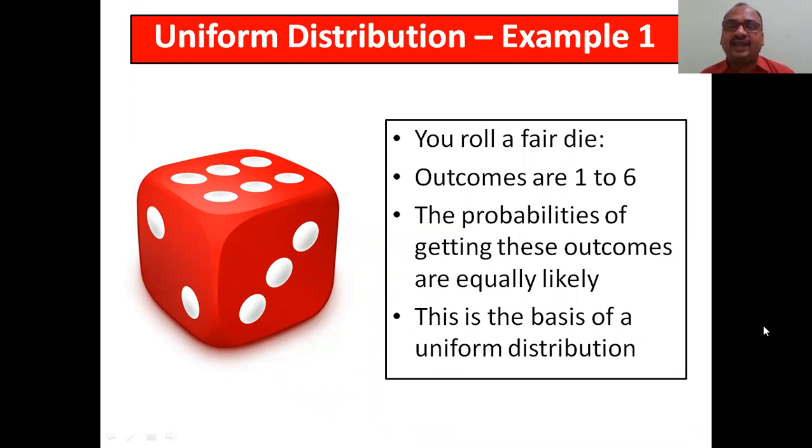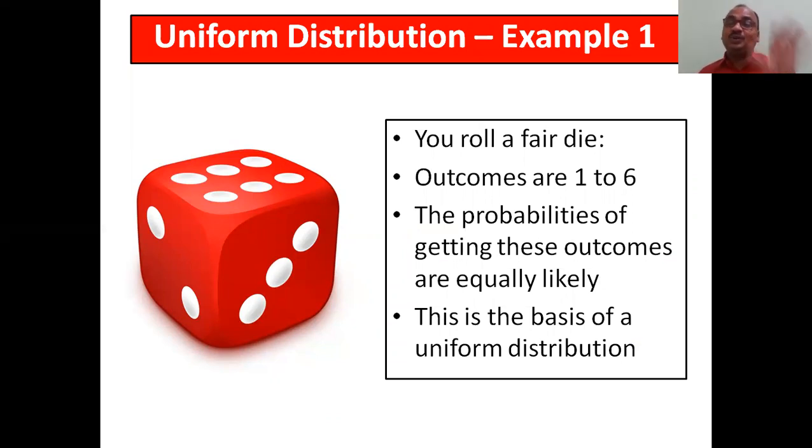So you roll a fair die. Outcomes are 1 to 6. So in total there are 6 possible outcomes, and only one outcome comes out of 6.